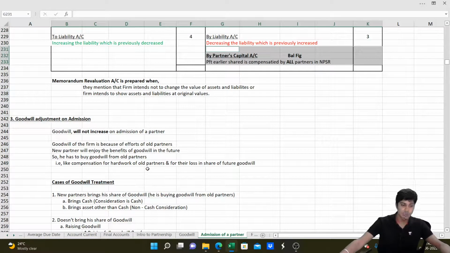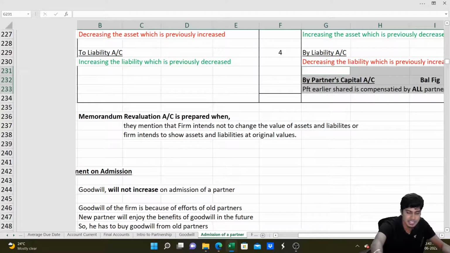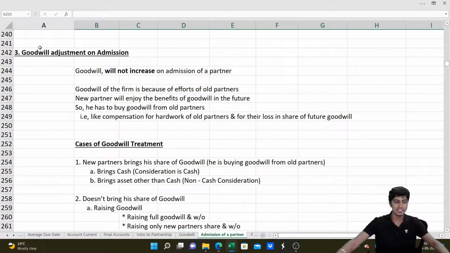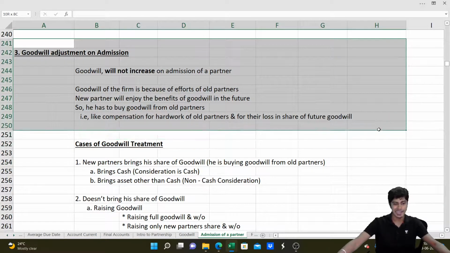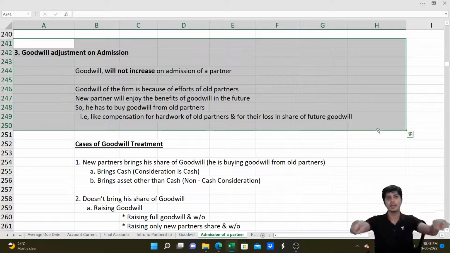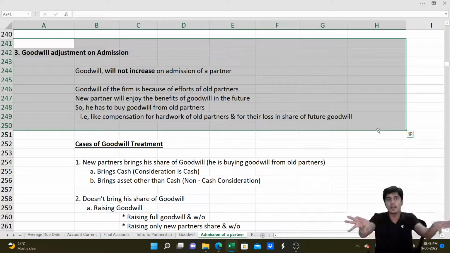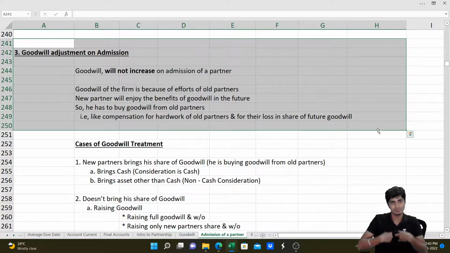Yeah. Then goodwill. This is a very important part. A lot of them have a very bad understanding of goodwill. Everyone thinks that goodwill will increase in admission. No. Goodwill of the firm remains the same, and it is because of the efforts of the old partners. The incoming partner is buying his share of goodwill from the old partners. Old partners are sacrificing it. So the consideration the new partner brings in towards goodwill should go to the old partners, because it is their goodwill that is going to become the new partner's goodwill. Their share of goodwill is sold by them to the new partner.